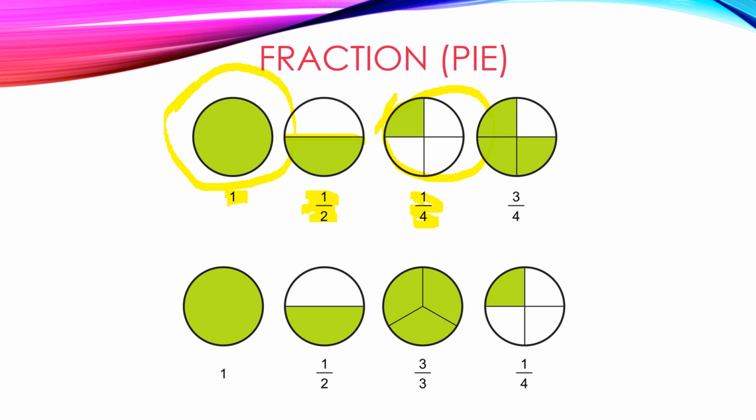3 over 4 means your mom cut the cake into 4 parts and she's giving you 3 parts out of it, which means you're getting more, correct? Compared to 1 over 4 and 3 over 4, which one do you like? If you're a cake lover, do you prefer to get 1 over 4 or 3 over 4? Of course you want to get 3 over 4, because from 4 parts you're getting 3 parts and your brother will get only 1 part. Right? Okay, can you understand, guys? Now let's move to the next slide.